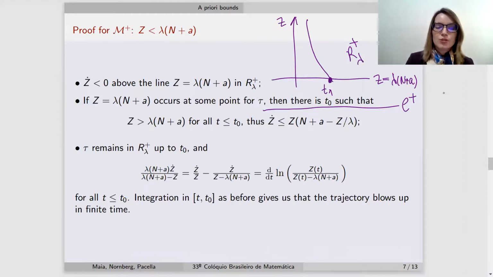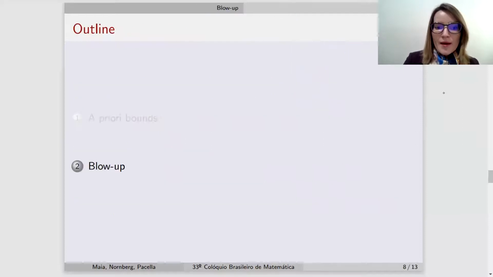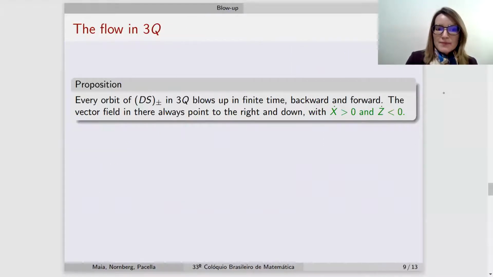With this, we can use only the first equation, and again, rewriting and integrating, we obtain again that this blow-up, which occurs in backward time, is at finite time. So, what about the blow-ups in the third quadrant?